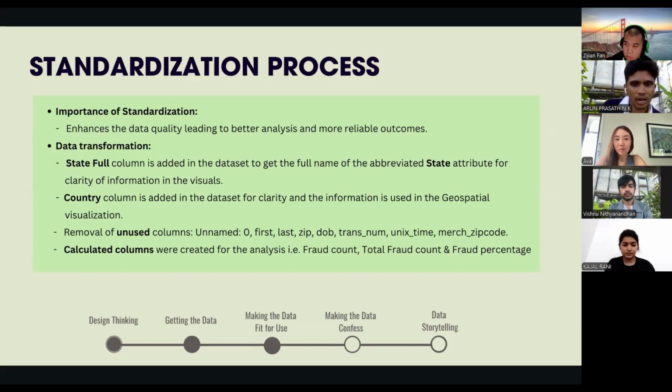We also added a country column, which really helps when we are plotting data for different regions, particularly when we are looking at geospatial visualizations. On top of that, we cleaned up the dataset by removing unnecessary columns that weren't adding value to the analysis, such as first name, last name, and other details like transaction numbers and zip codes. Finally, we introduced some calculated columns to enhance our analysis, like fraud count, total fraud count, and fraud percentage, which gave us a better view of fraud patterns across different regions. By standardizing the data, we are able to make it more organized and ready for deeper analysis.